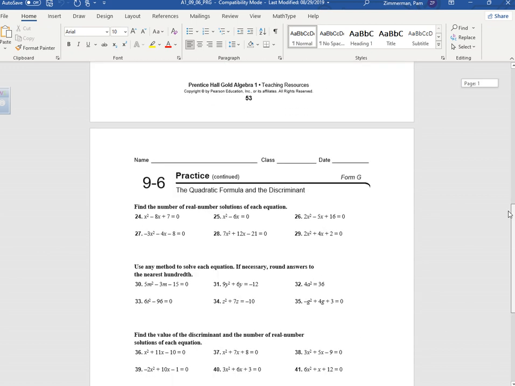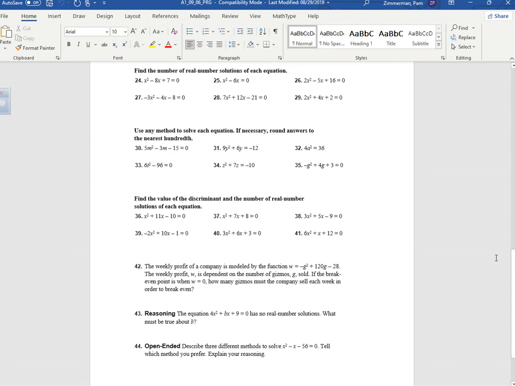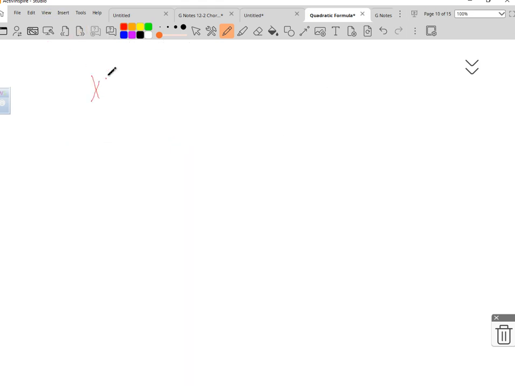Okay, let's look at x squared minus 8x plus 7, we'll write it bigger. X squared minus 8x plus 7 equals 0.